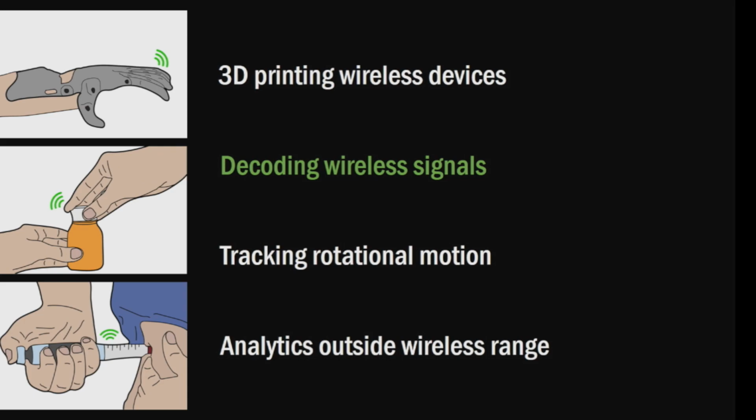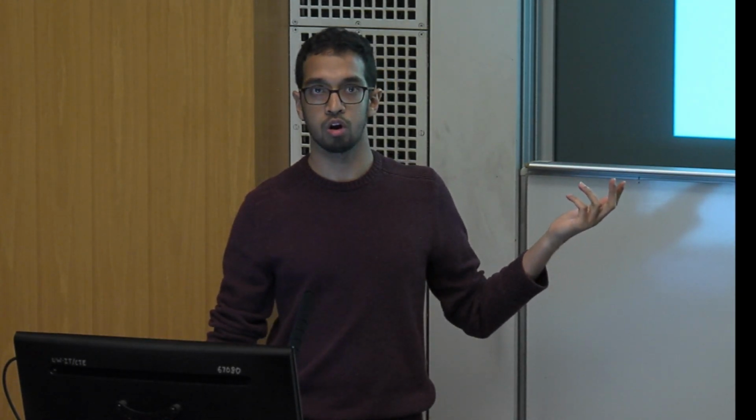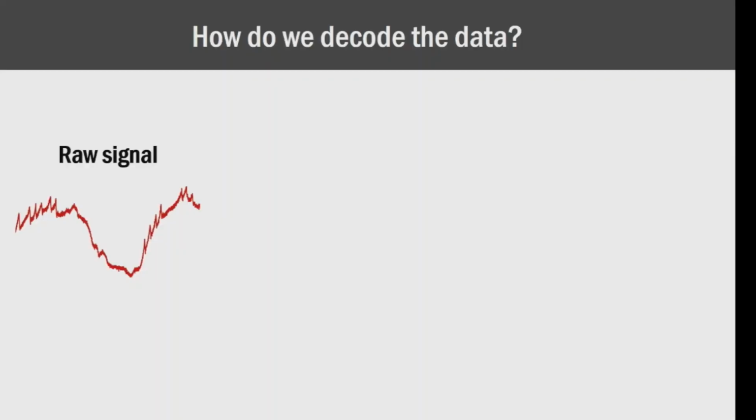So next, now that I've shown you how we actually print these things, let's go on to understand how we can decode these signals that we get from them. So the first step is we record the raw signal on a software-defined radio.